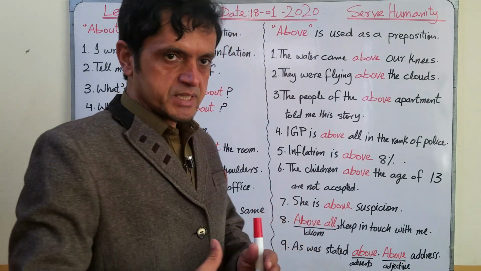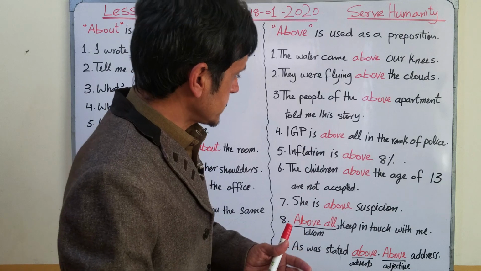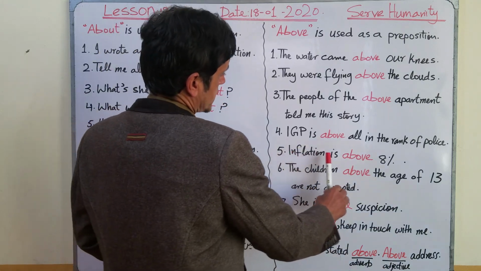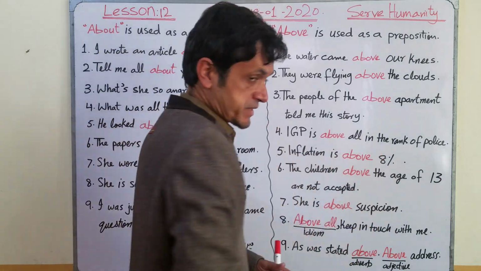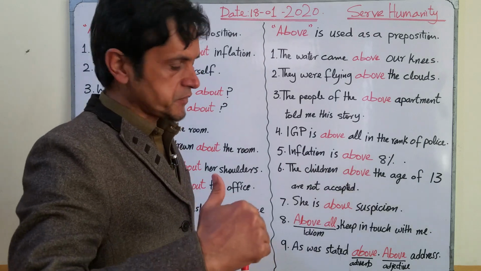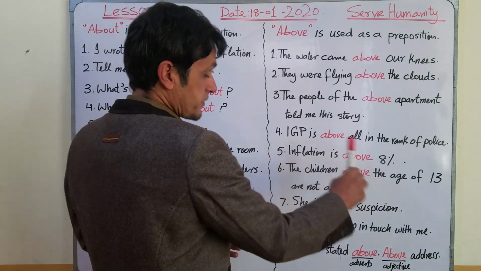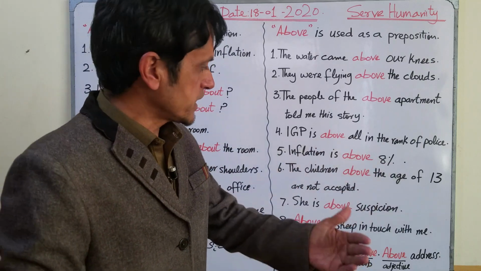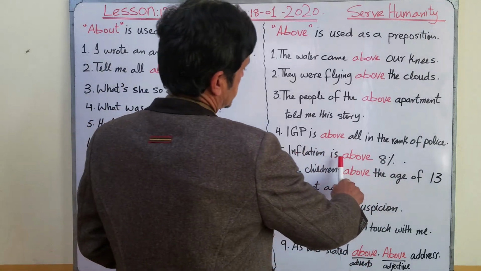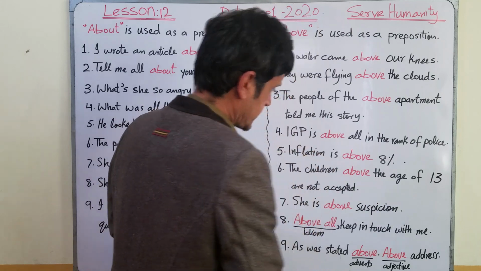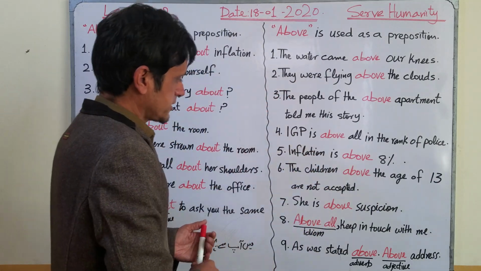So the decrease in the value of currency is called inflation. So the rate of inflation is above 8%, it means more than 8%.